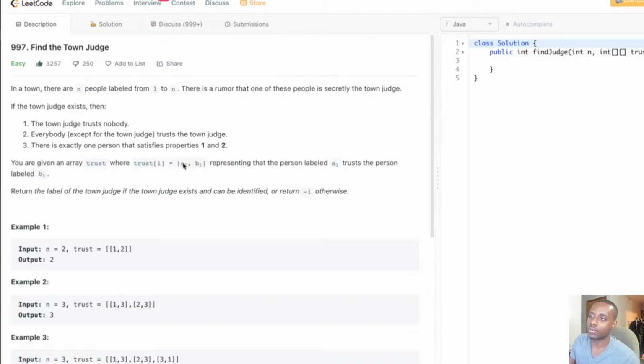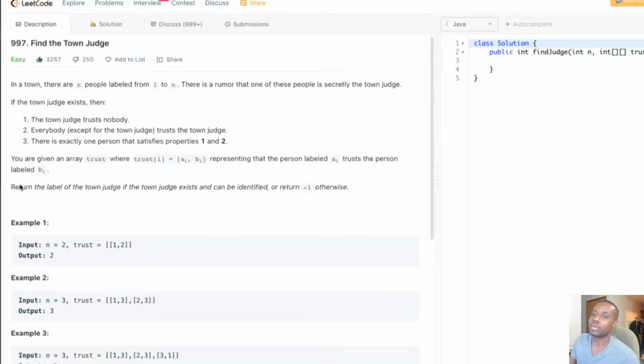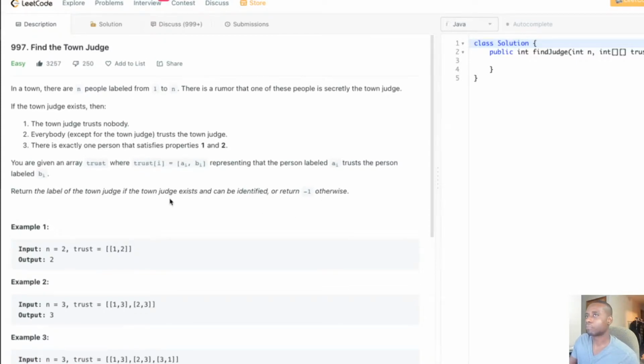Pretty much they're saying that for A and B, two nodes, we're going to be given an array, and A trusts B. That's what they're saying right there. It doesn't necessarily mean that B trusts A. A trusts B, but B doesn't necessarily trust A. Based on this alone, return the label of the town judge if the town judge exists and can be identified, or return -1.